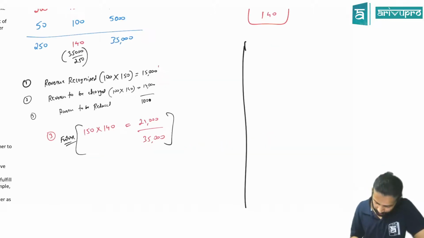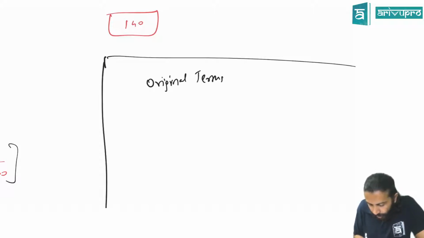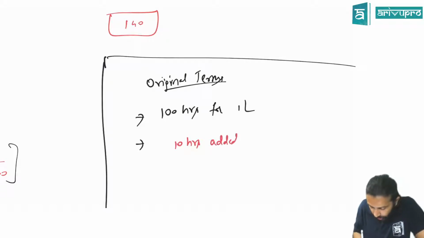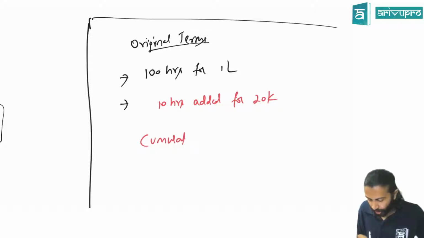Okay. So, I'll just give you another scenario. Solve this for me, okay? Original terms: 100 hours for 1 lakh. Then 10 hours added for 20,000 rupees. You have to do cumulative catch-up accounting for me here. Directly I'm giving you the cumulative catch-up.